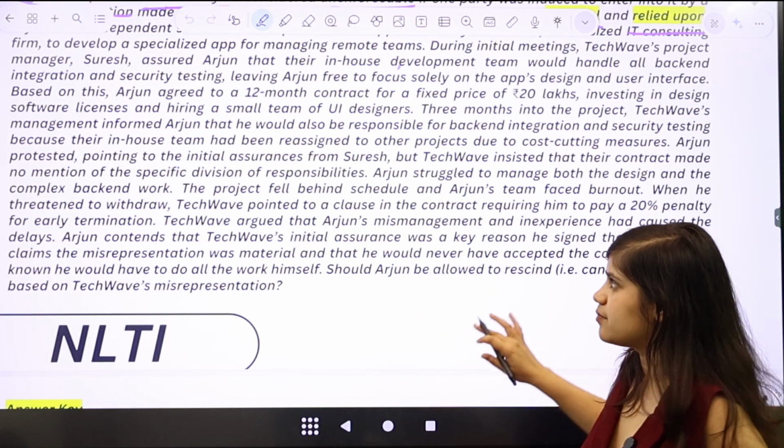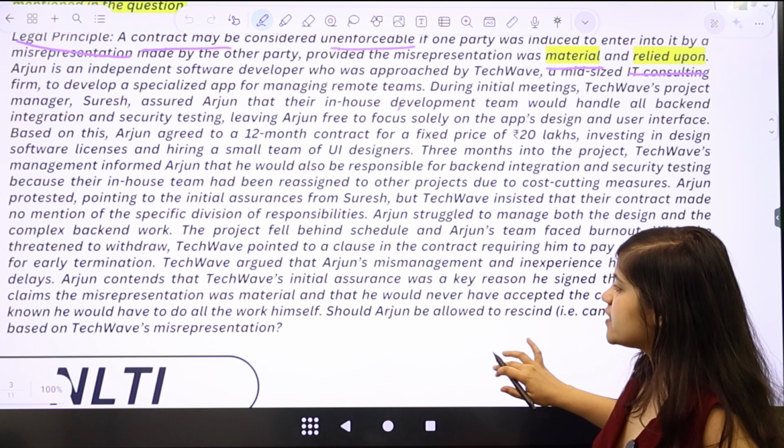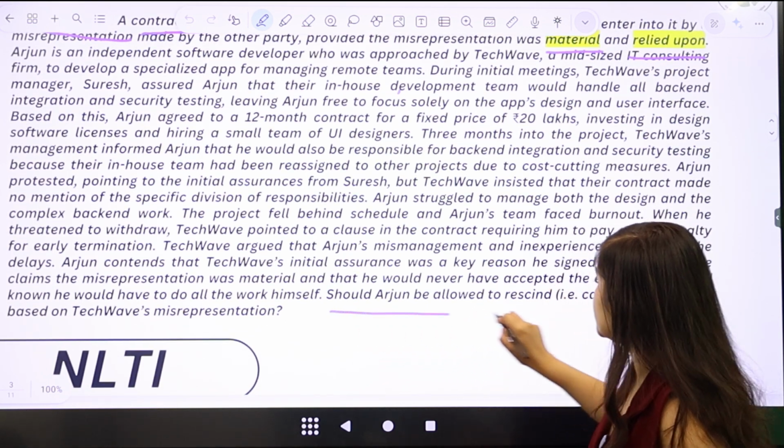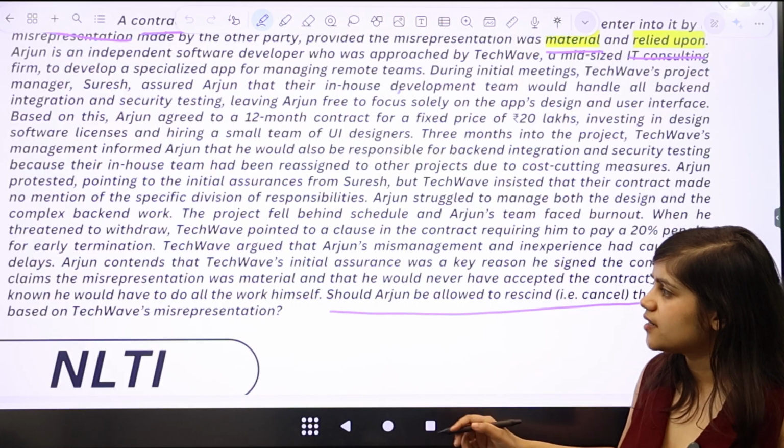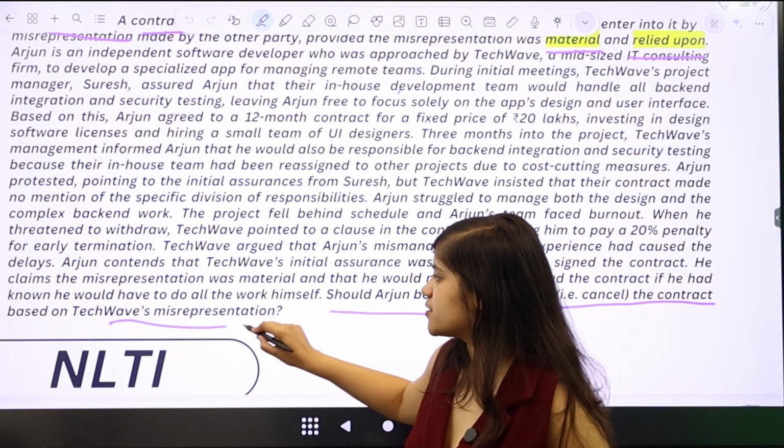You can read the question again by pausing the video. The question then becomes: should Arjun be allowed to rescind the contract? Rescind means cancel the contract, based on TechWave's misrepresentation.